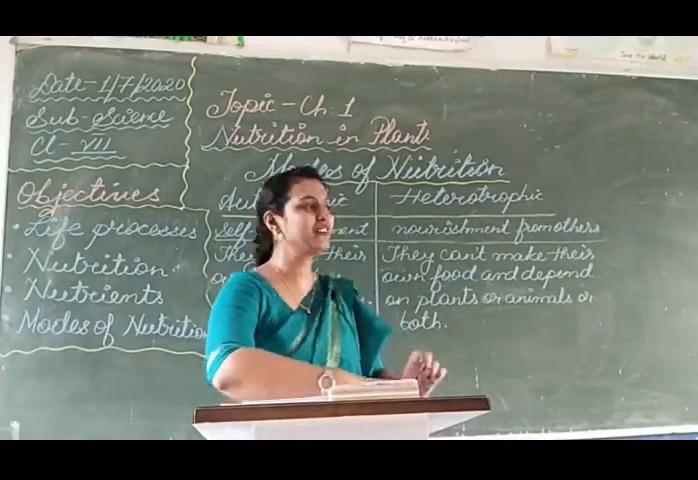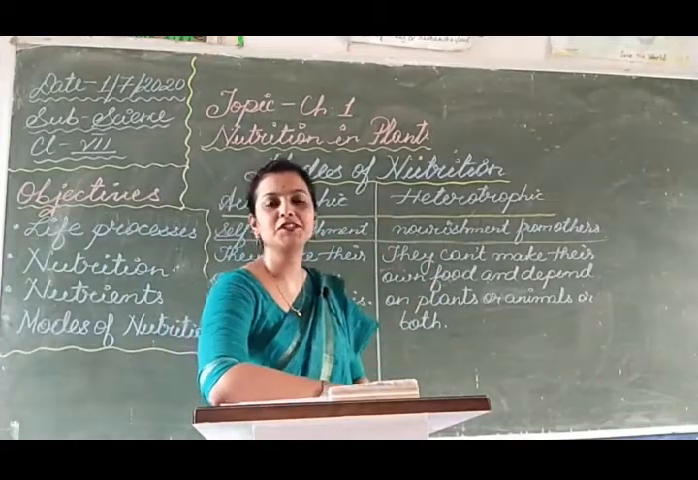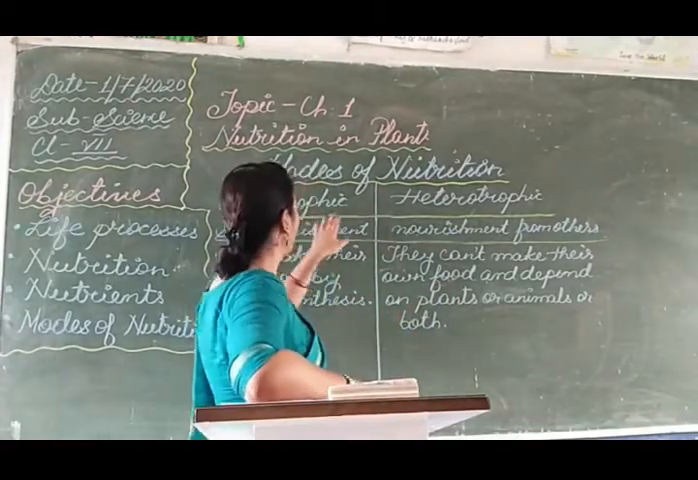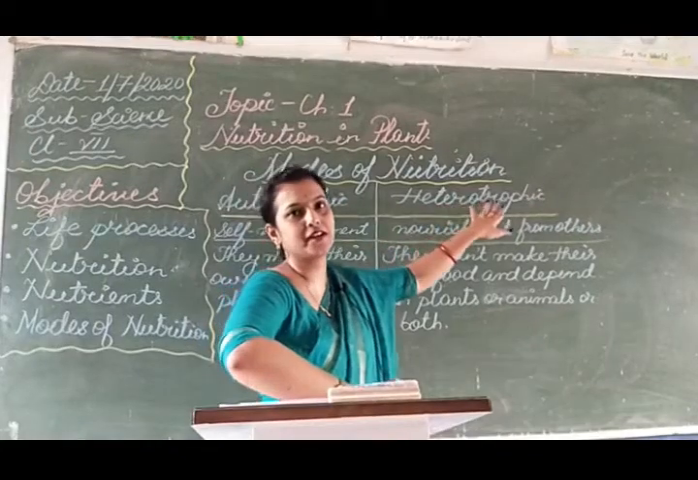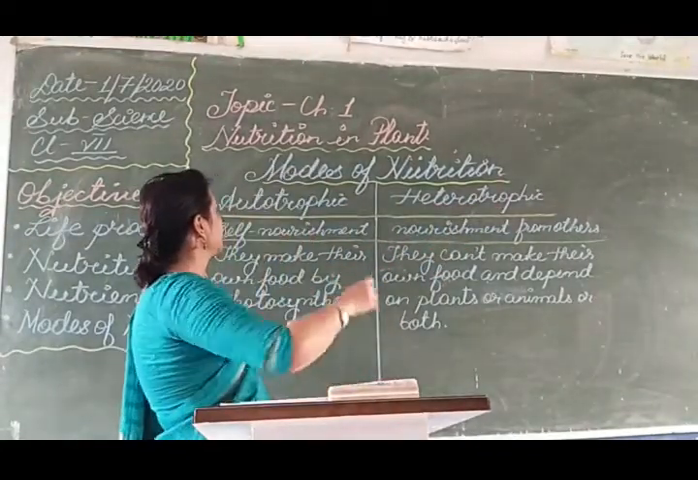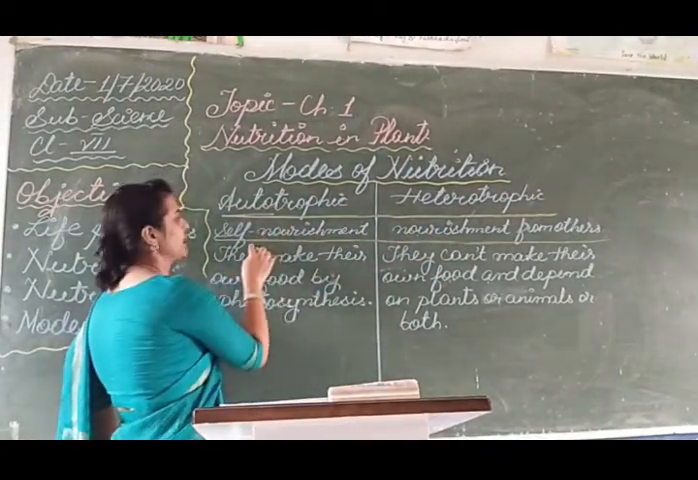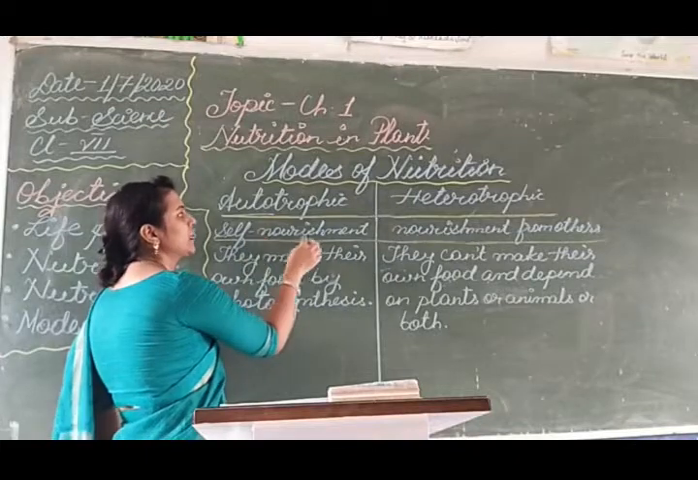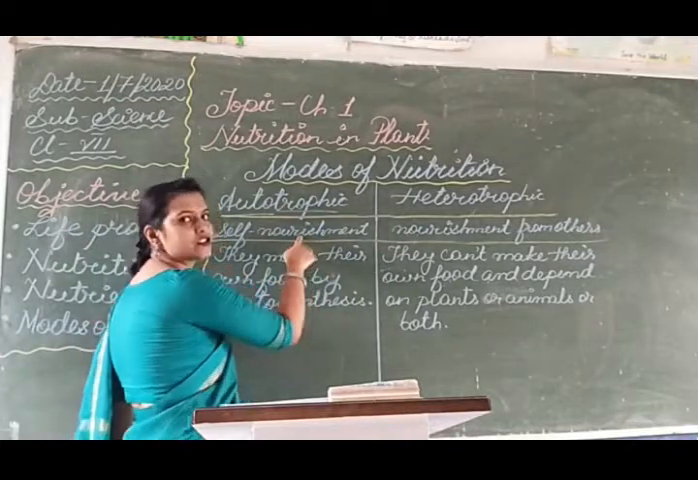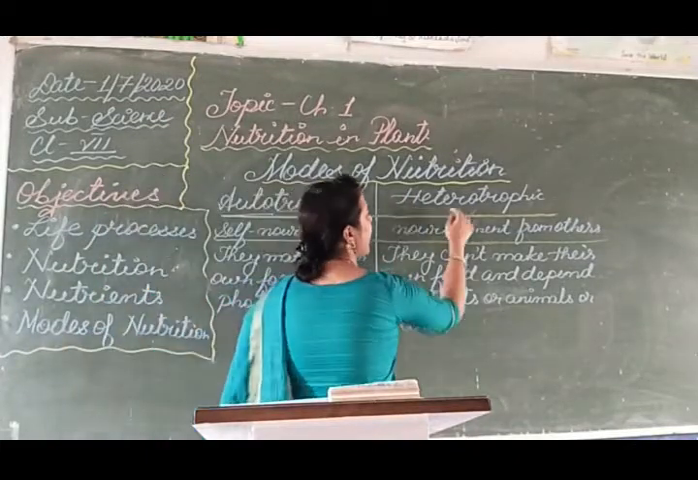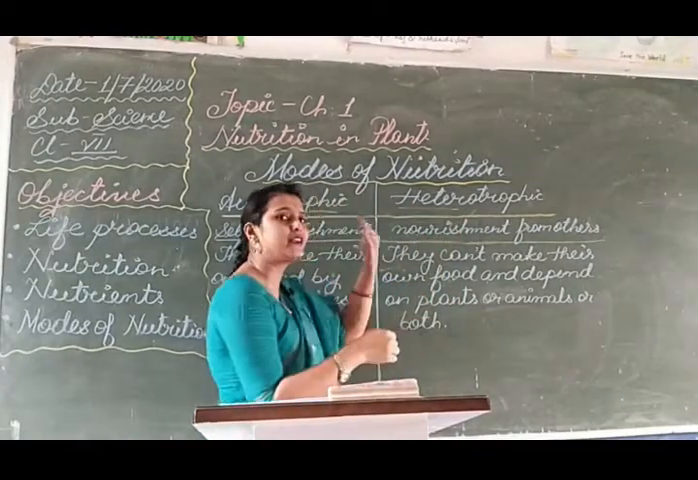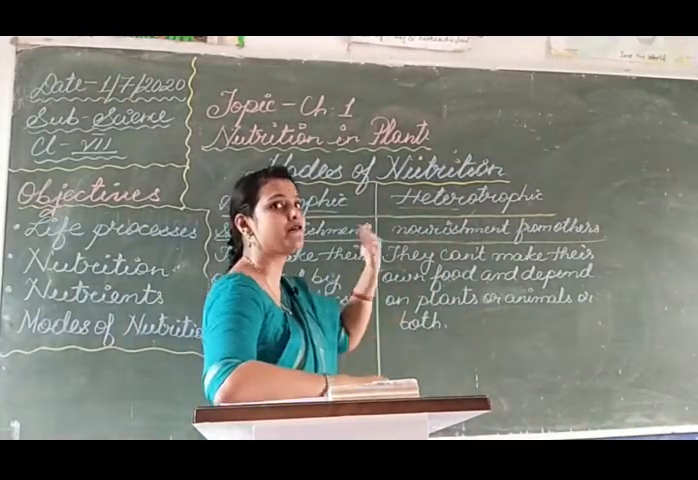Now let us take a look at the modes of nutrition. The two modes of nutrition are autotrophic and heterotrophic. What is the meaning of autotrophic? You know what is the meaning of auto? Auto means self. So it is having self nourishment, and trophic means nourishment and hetero means others. That means they get the nourishment from someone else or somewhere else.